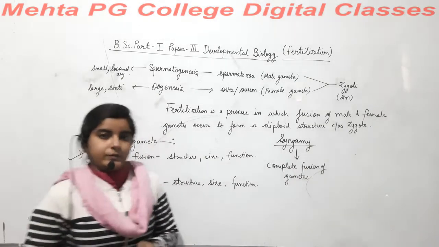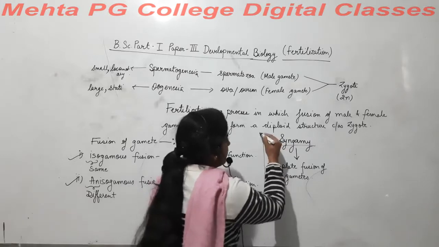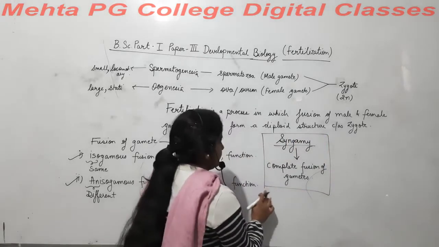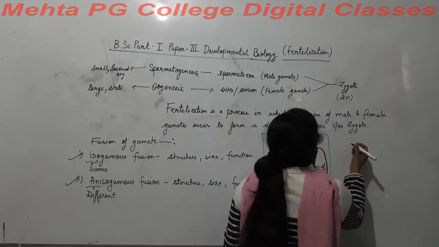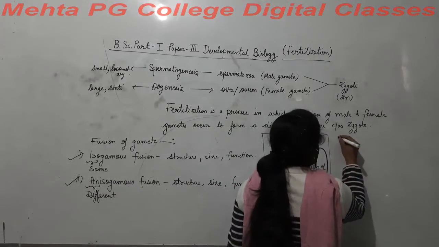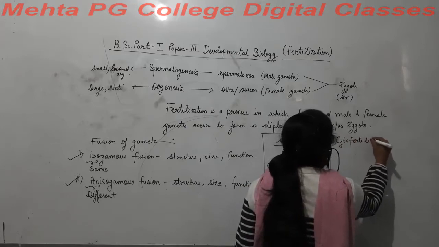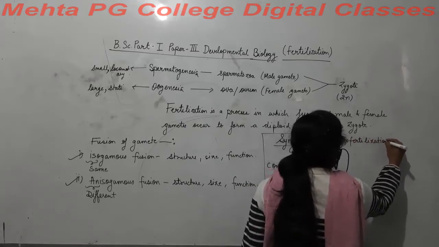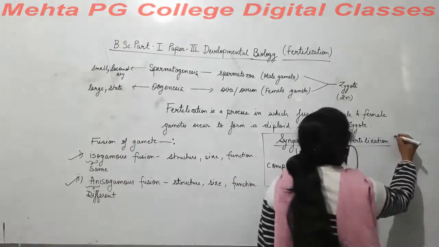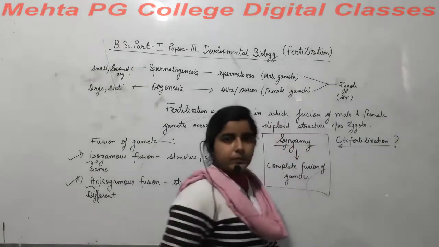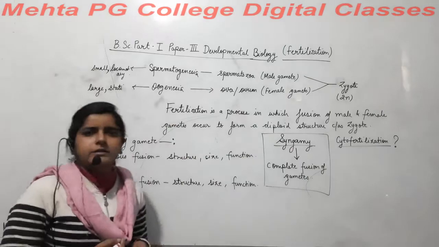Complete fusion of gametes is called syngamy. Alright? Now, syngamy can be divided further as cytofertilization. Right? So, what is cytofertilization? Right? These are different terms used during the fertilization processes.